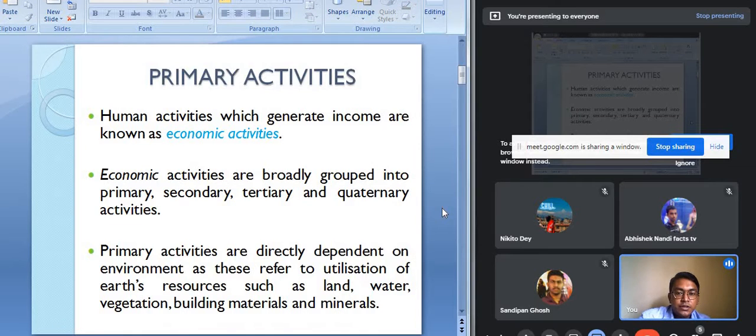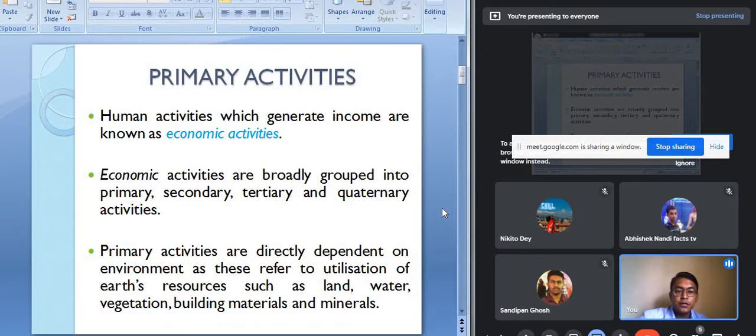These primary activities were practiced by human beings from very ancient times, because in the earlier period of human history, manufacturing, that is industrialization, did not exist. At that time people earned their livelihood from nature only. They were dependent on nature.